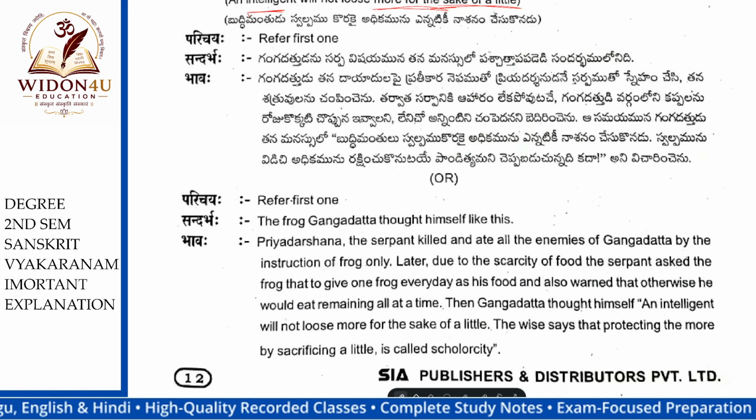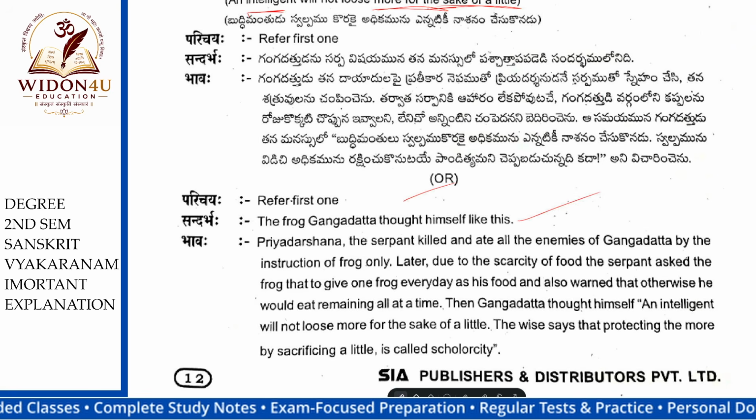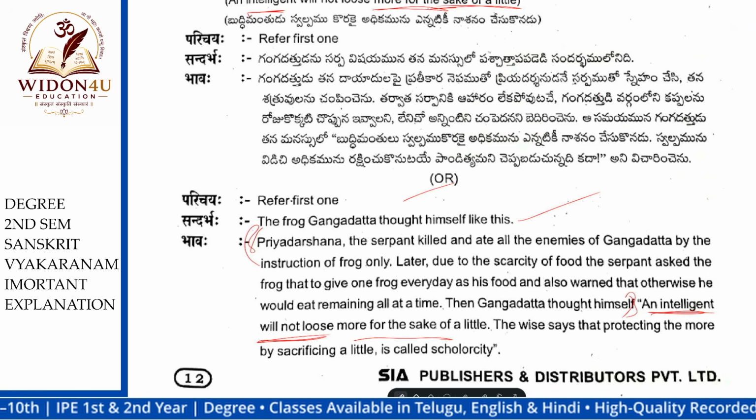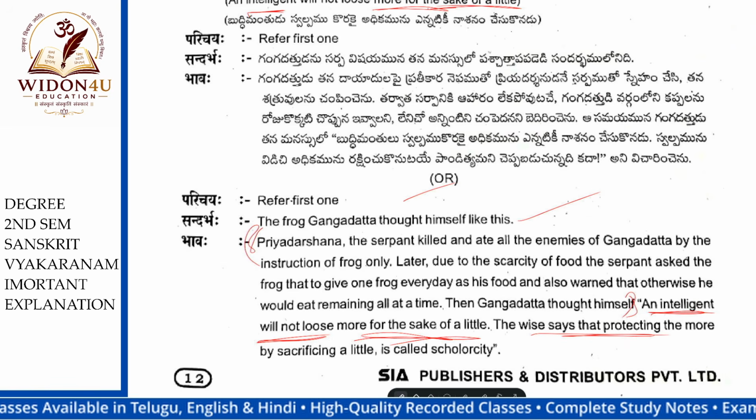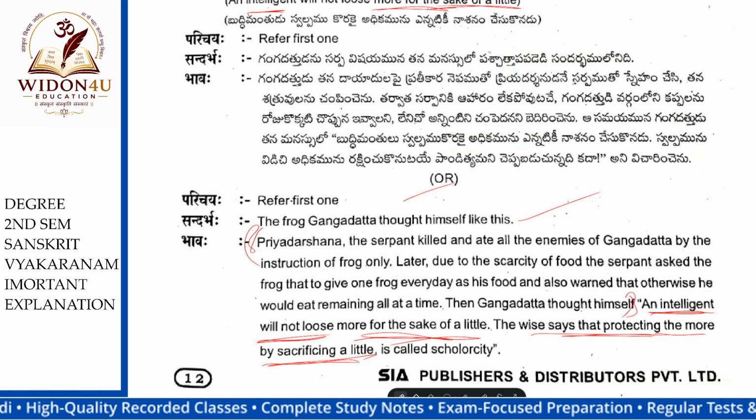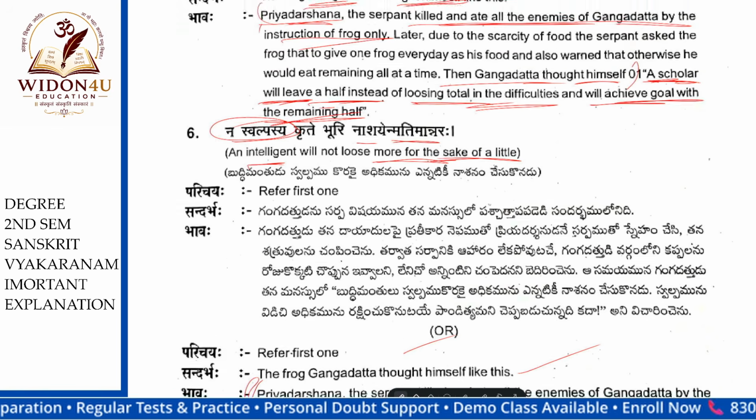Okay, he says, same poet introduction. The Gangadatta throwing himself, same as the previous one, here to here. And the intelligent will not lose more for the sake of a little. The wise say protecting the more by sacrificing a little is called scholarship. Enough, that is also completed.